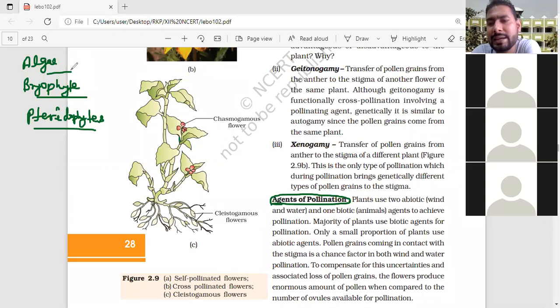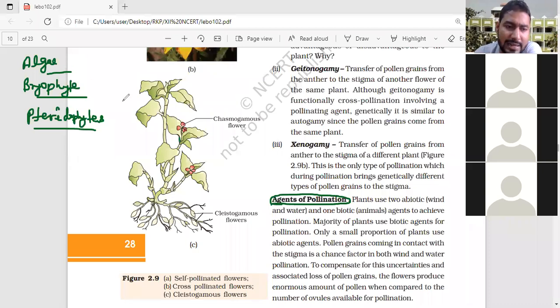So the pollinating agent will act as water. In lower plants, basically algae, bryophytes, pteridophytes, there is the need of water for the pollination, for fertilization, because pollination is covered by fertilization. We generally use the term pollination in the angiosperm because pollen grains never form in the lower plants. Lower plants have different types of structure. Algae have biflagellate, bryophyta also biflagellate spores, pteridophyta have multiflagellate spores.